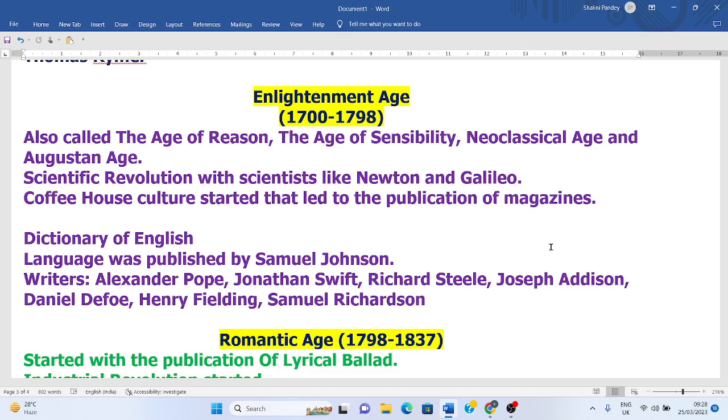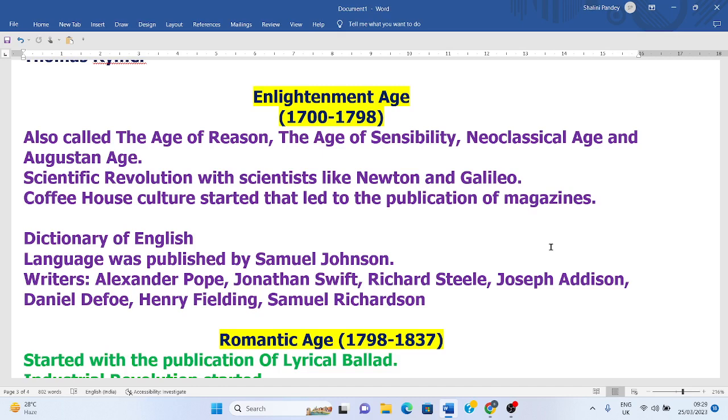And in this age, people generally wrote satires, and the most notable writers during this Enlightenment age are Alexander Pope, whose famous work is The Rape of the Lock, and many other famous works are there.